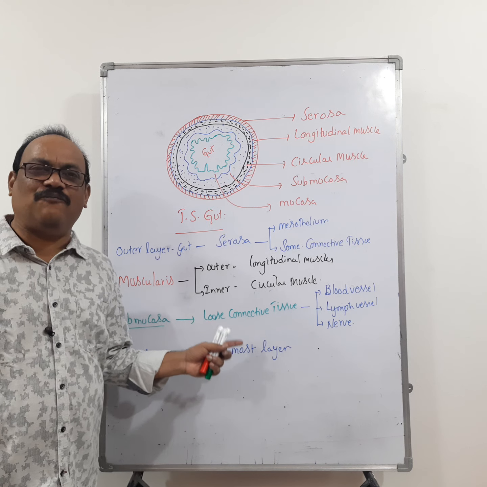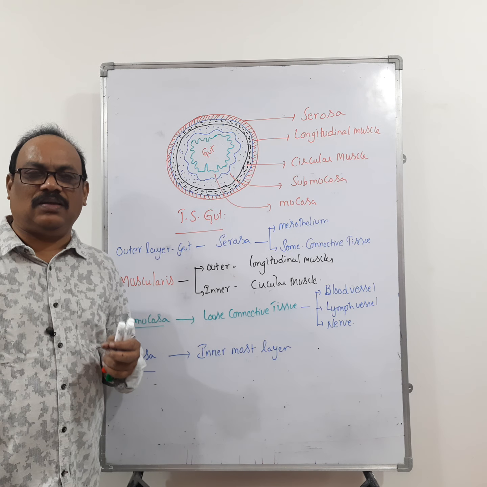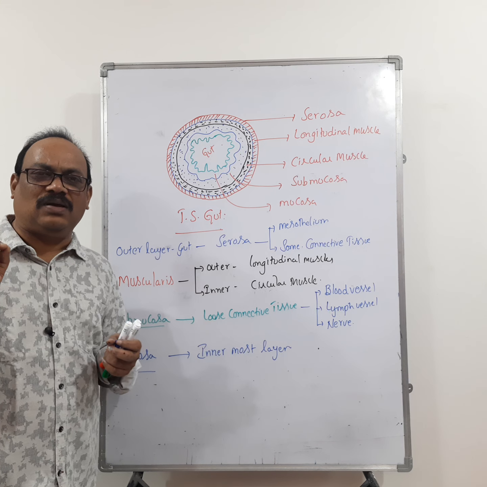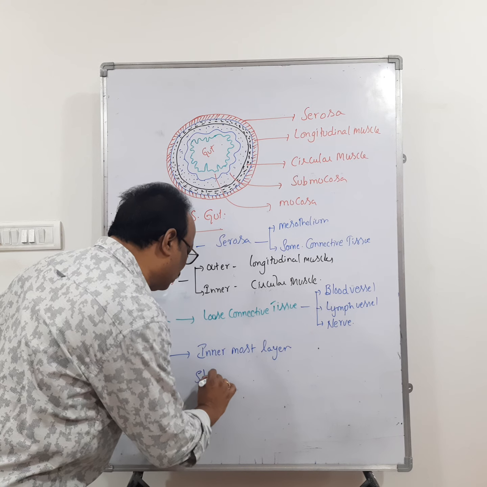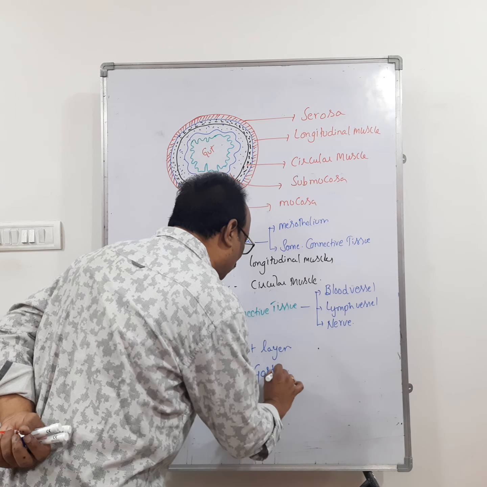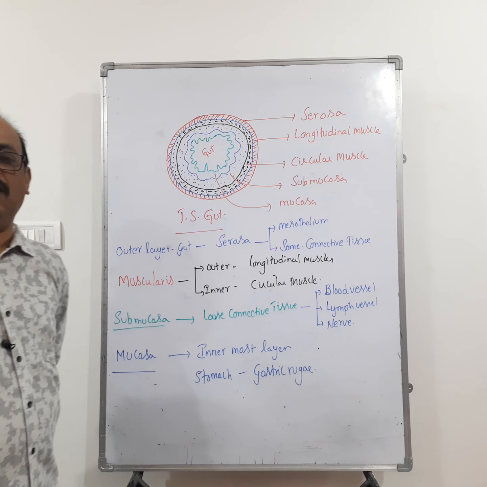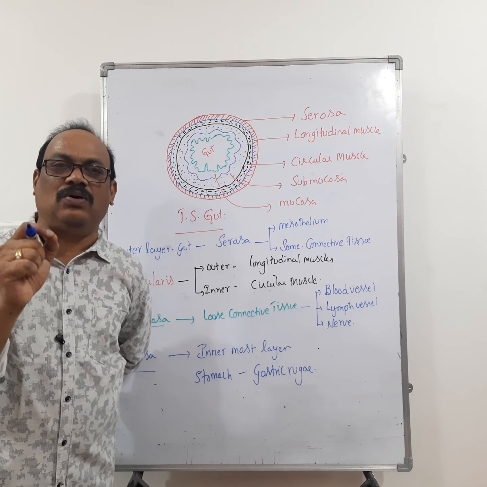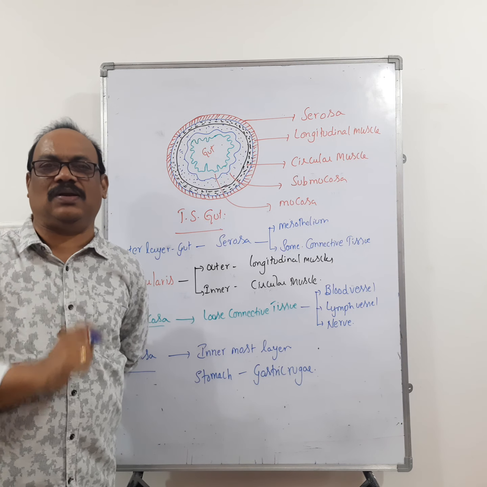The mucosa forms irregular folds in the stomach. That is called gastric rugae. In between these folds, there are small microscopic glands called gastric glands.